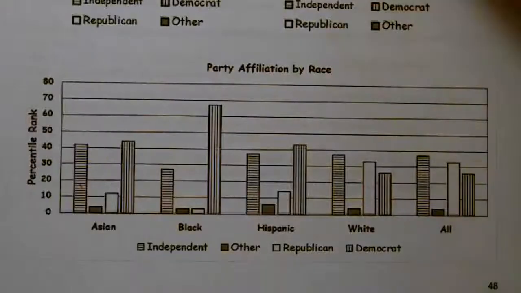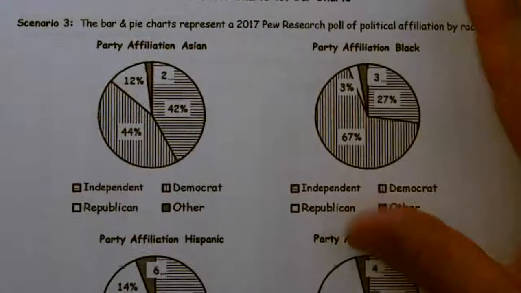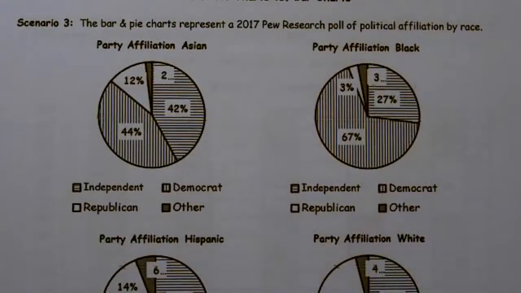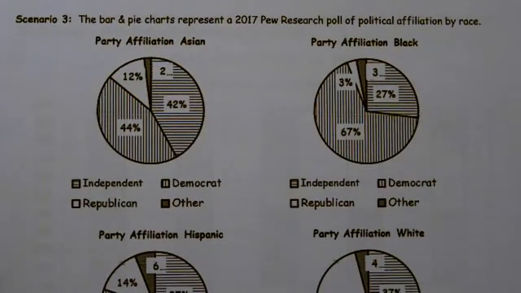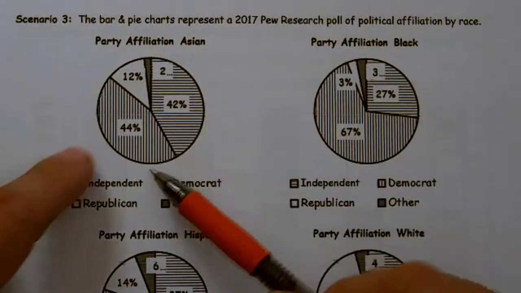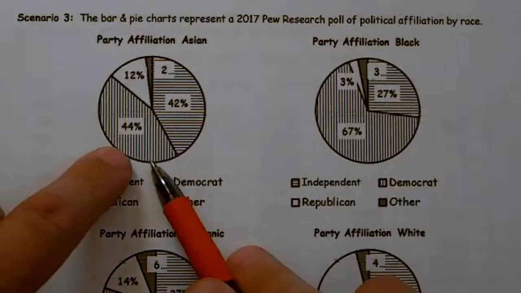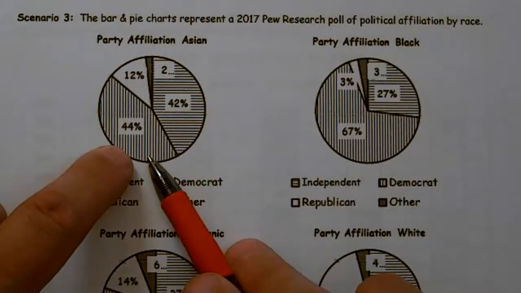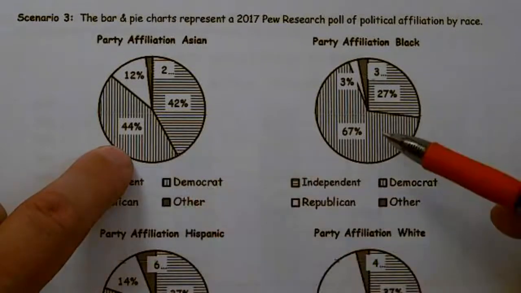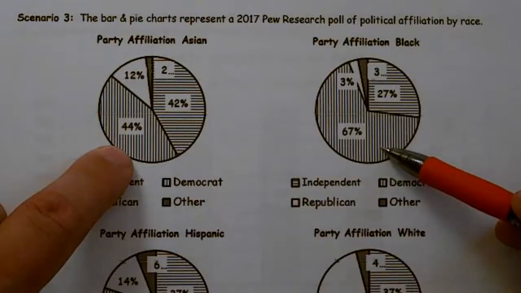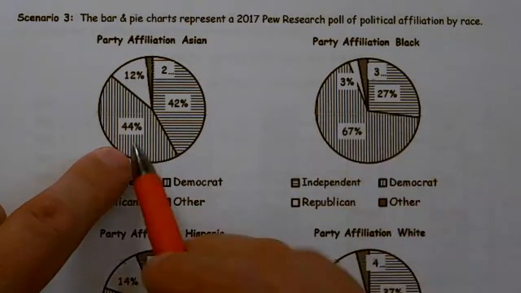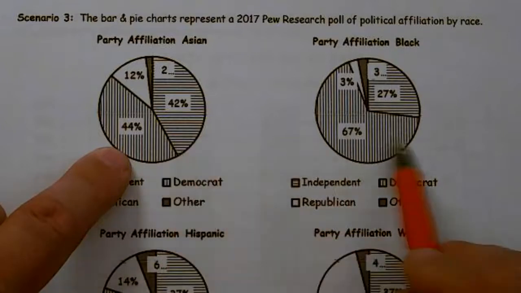However, when I go back to the Pew Research poll that we talked about briefly in the other video, we do have a relationship. When I look at the Democrats, 44% of Asians were Democrat, whereas 67% of the blacks were. So the segments do not match.